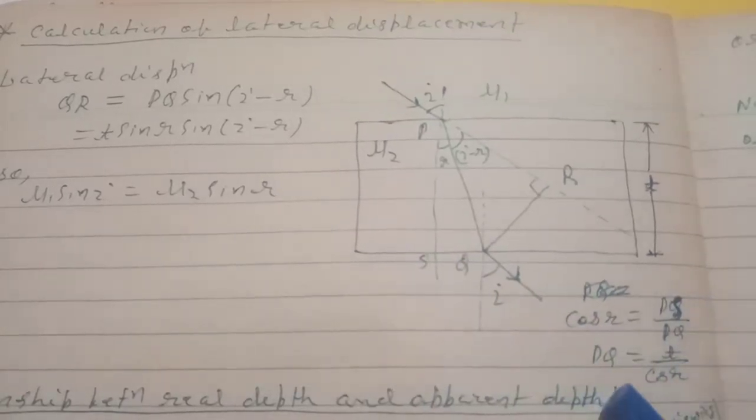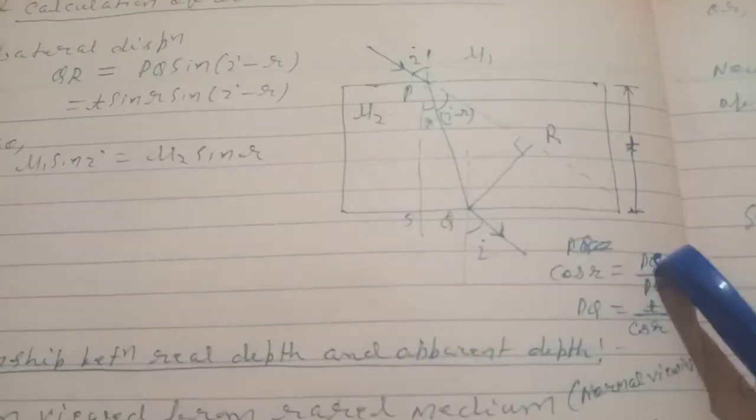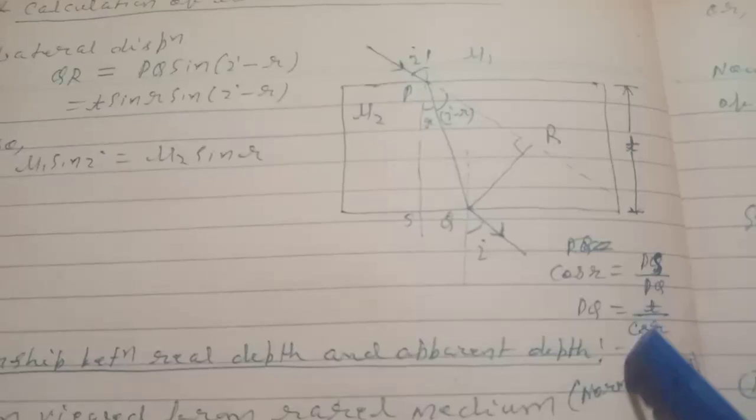So PQ will be PS, that is t, divided by cos r, or t by cos r. So here